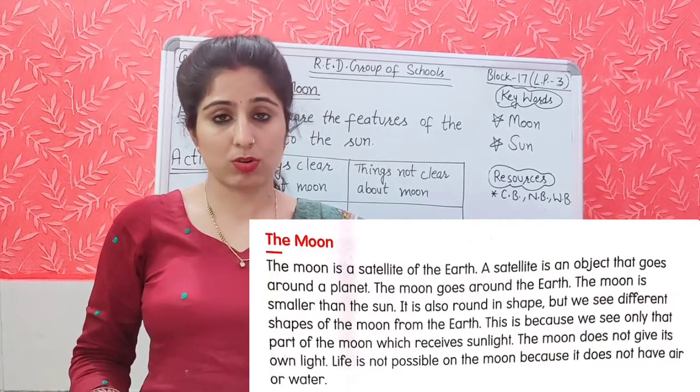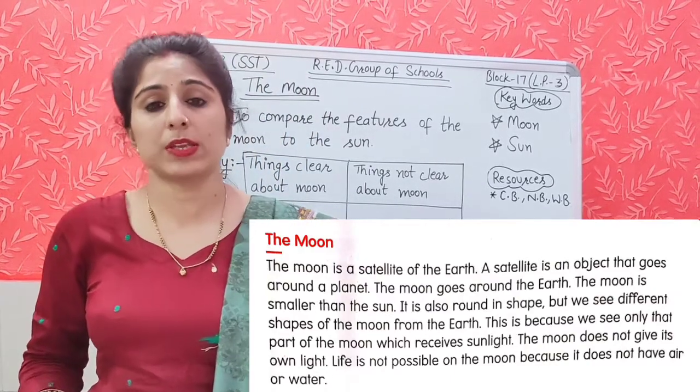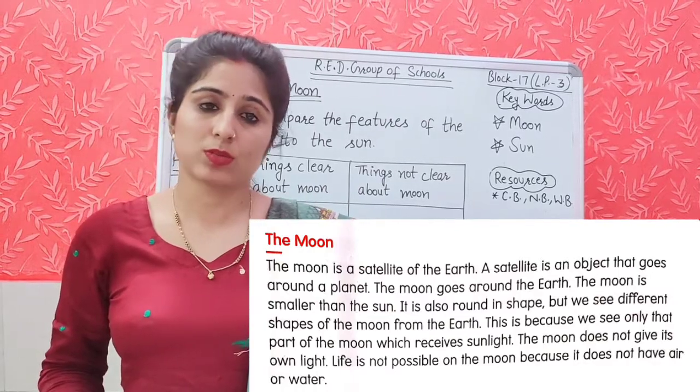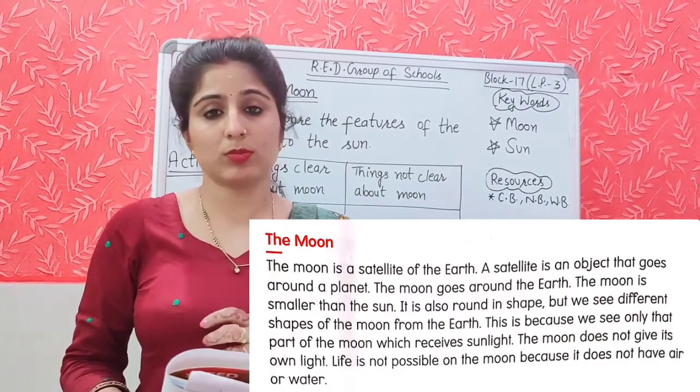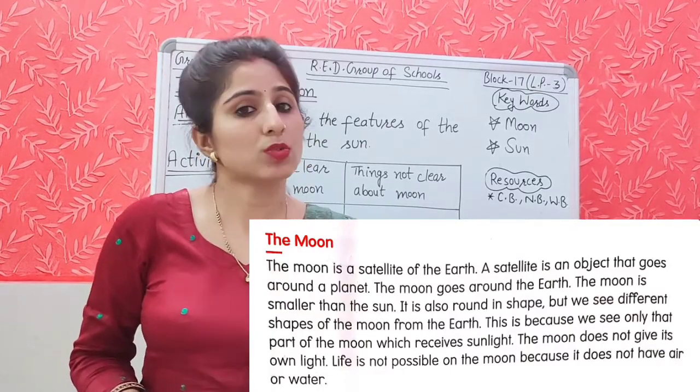What are these astronauts? A person who travels to space. जो person space में जाता है उसको हम astronaut कहते हैं. So many astronauts have been to the moon. बहुत सारे astronauts हैं जो moon पर गए हुए हैं. Neil Armstrong is the first person who stepped on the moon. Here you can see the picture of Neil Armstrong.